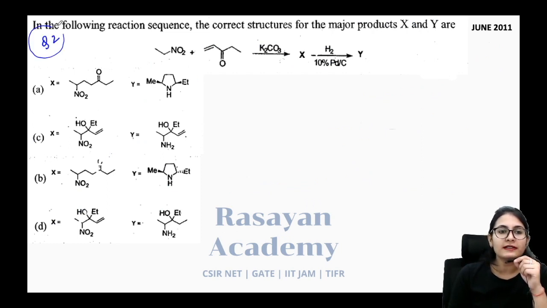Question number 2: in the following reaction sequence, the correct structure for the major products X and Y are. Once again, June 2011. Just stop the video and do it by yourself, guys.